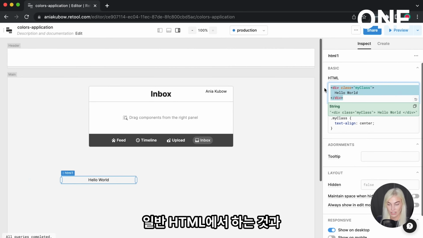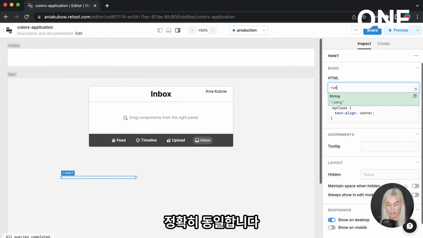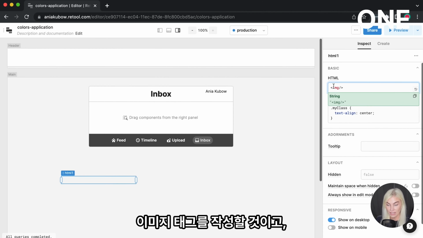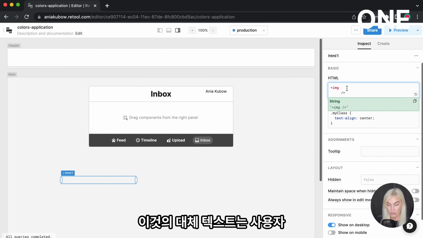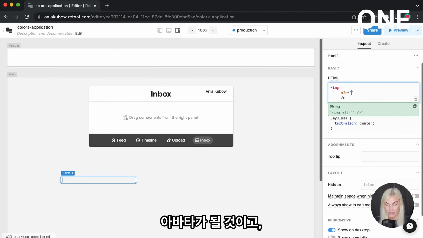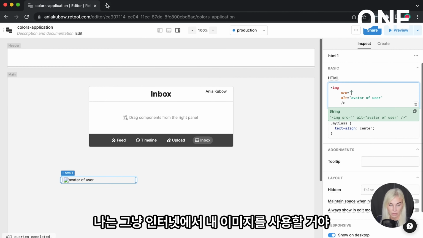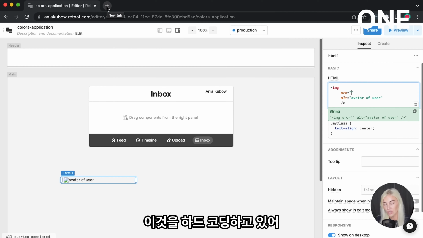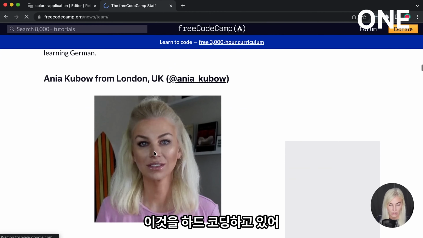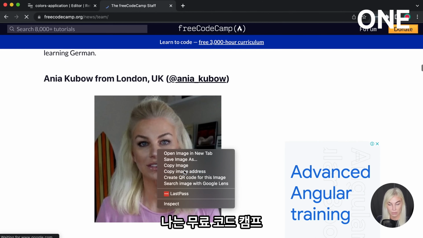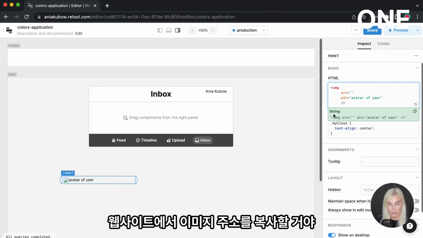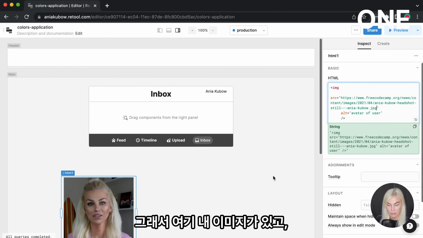So here it's exactly the same as you would do in normal HTML. I'm going to write an image tag, and the alternative text for this is going to be avatar of user. And then for the source, I'm just going to use an image of me from the internet. Again, I'm just hard coding this because we don't have any data to work with just yet. So here we have an image of me. I'm going to copy the image address from the freeCodeCamp website. So there we have an image of me.